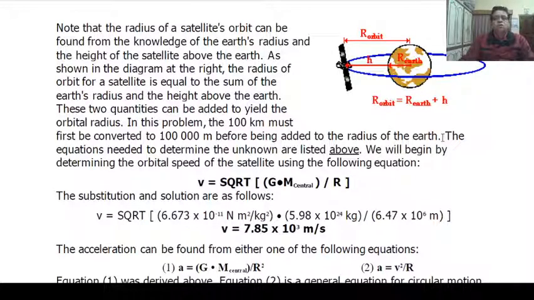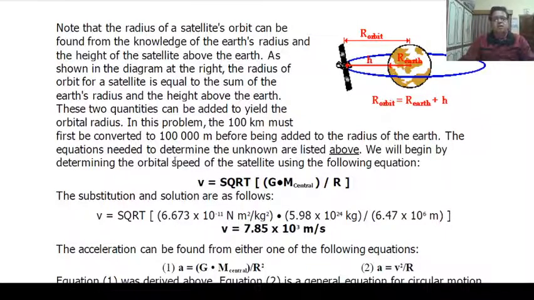If you convert all physical quantities to SI units, there is nothing wrong in the numerical values. Otherwise your numerical is totally wrong and you get wrong results. The equations needed to determine the unknown are listed above.